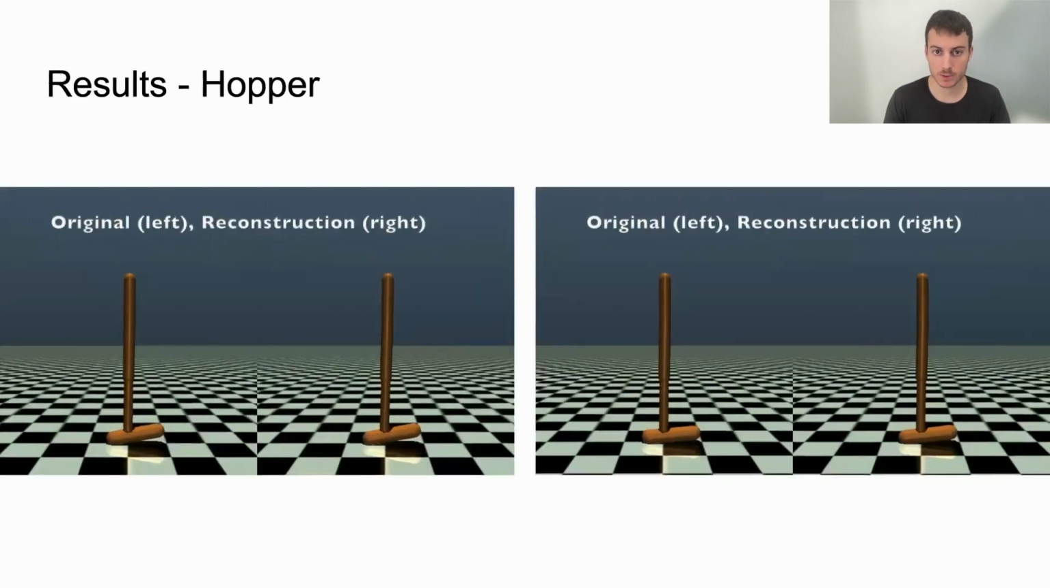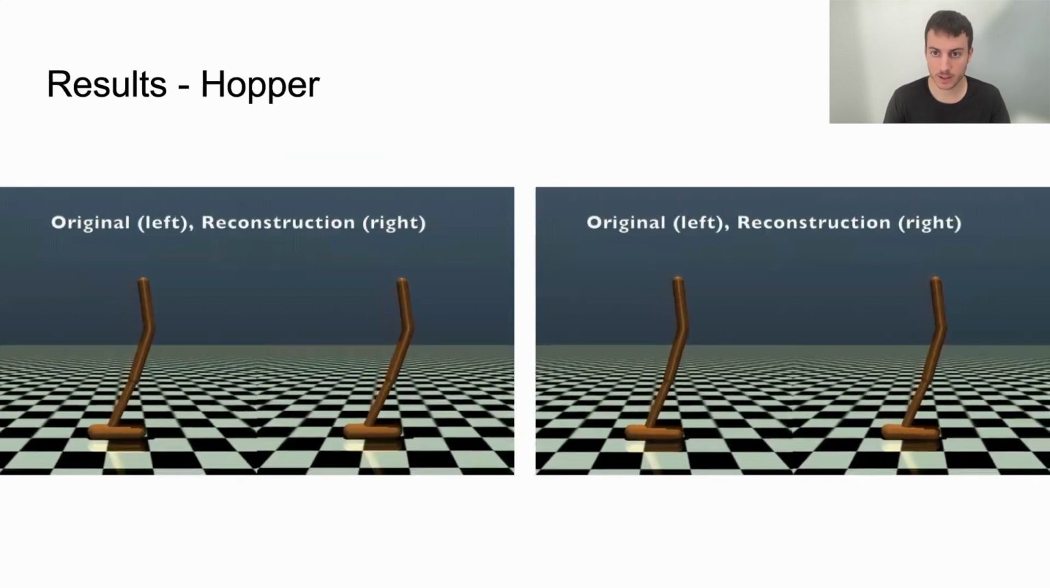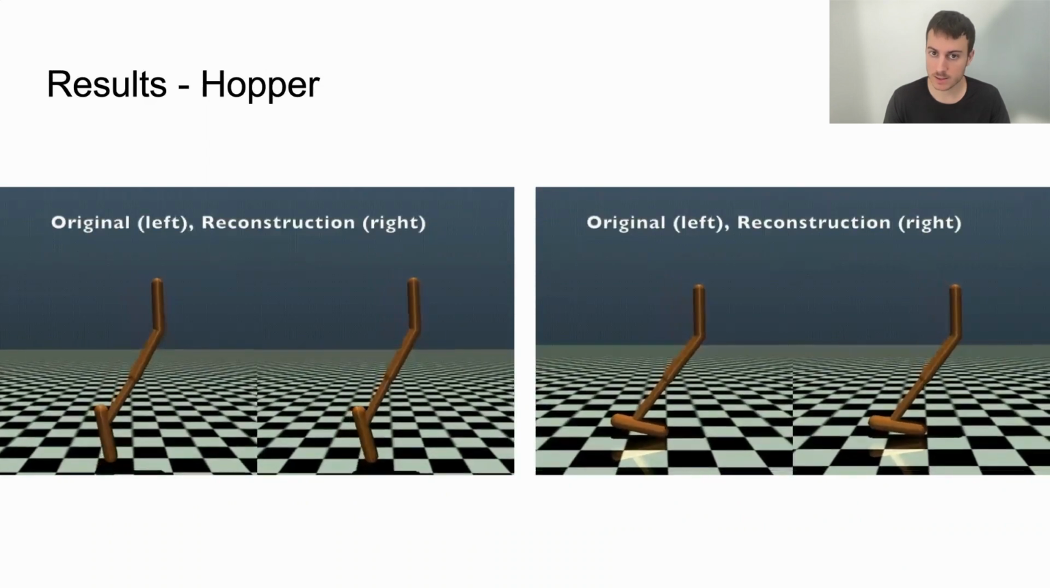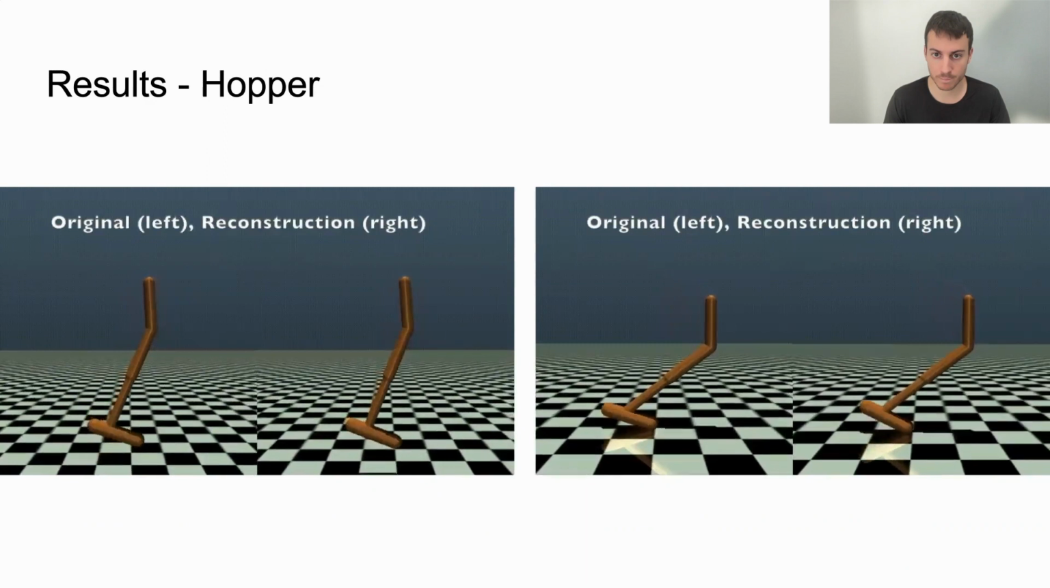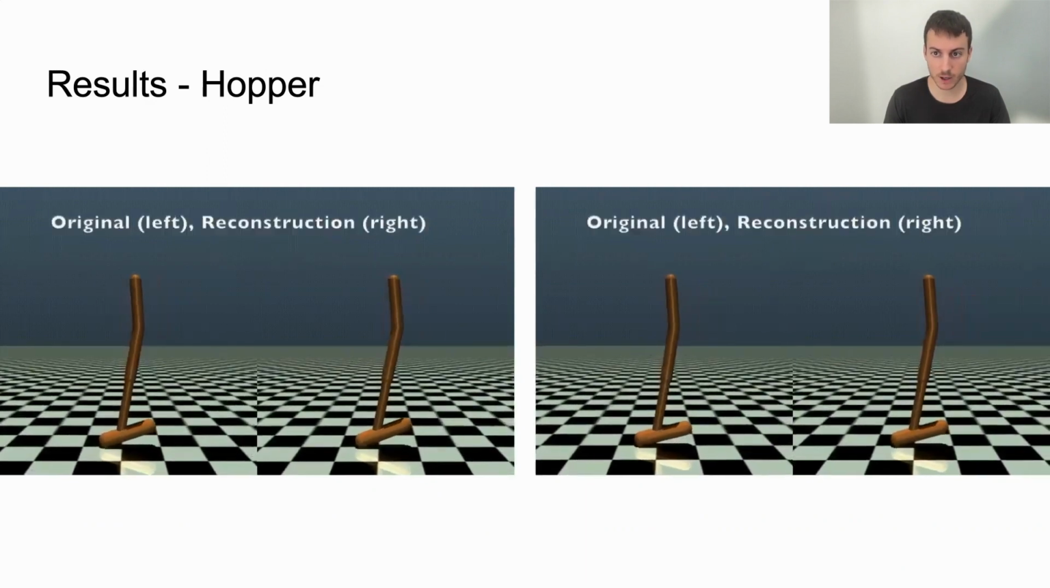The hopper is a more challenging environment for our method, since the dynamics are more complex and hopping needs to be done exactly right at a very particular moment. Also, the initial policy keeps falling. Nevertheless, we see that our policy was able to precisely imitate the hopping behavior.